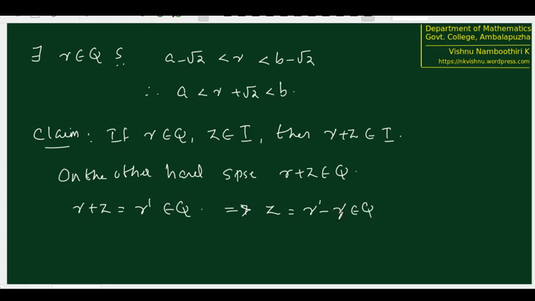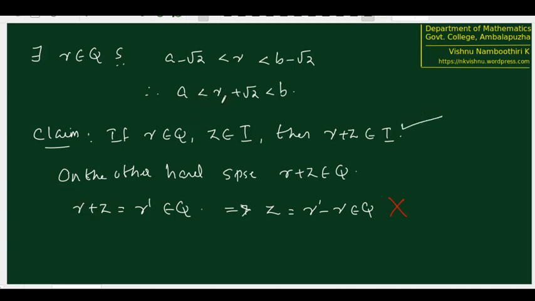Therefore, z, which we claimed to be in the set of all irrationals, we are now getting to be in the set of all rationals. This is not possible. This is a contradiction, and therefore what we assumed is not correct. That means r plus z is not in Q, so r plus z is in the set of all irrationals. Therefore, this is verified.